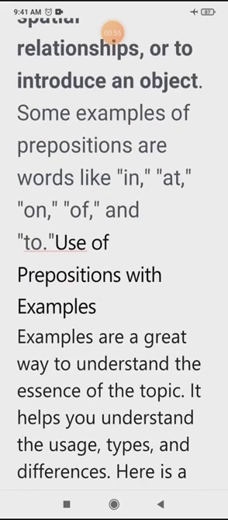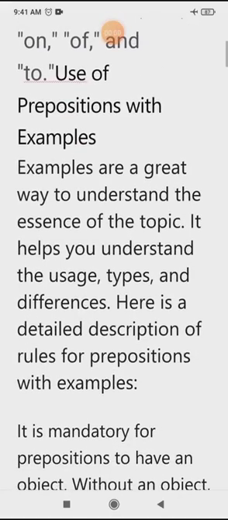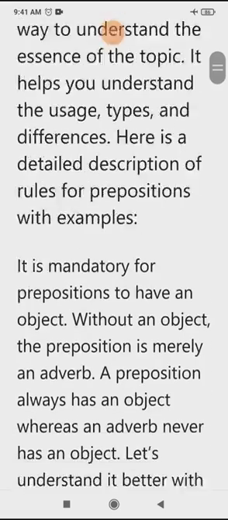Use of prepositions with examples. Examples are a great way to understand the essence of the topic. They help you understand the usage, types, and differences. Here is a detailed description of rules for prepositions with examples.